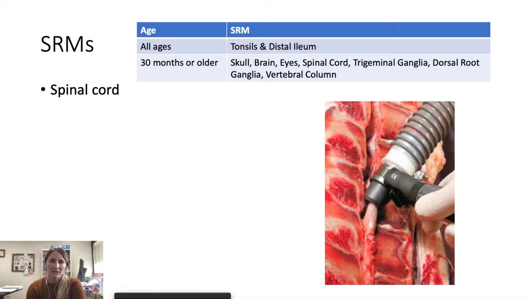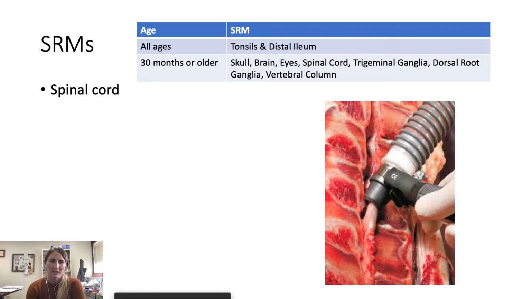This is something I want to point out specifically because really we don't have to remove spinal cord on anything less than 30 months of age. But for those of you in the first group, I guess Connor and Ryan, you were instructed to remove the spinal cord, even though the animal you were processing was less than 30 months. So most plants, as a GMP, or good manufacturing procedure, will remove spinal cord on everything, no matter the age. And so you'll see the picture here.